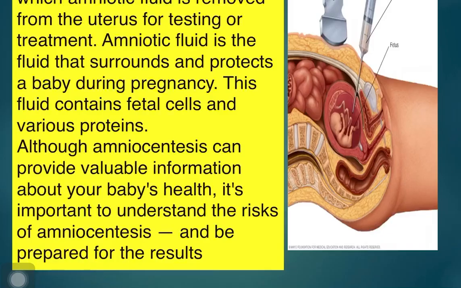Next is amniocentesis, a procedure in which amniotic fluid is removed from the uterus for testing or treatment. This amniotic fluid is the fluid that surrounds and protects a baby during pregnancy. This is the main thing you have to remember. And this fluid contains fetal cells and various proteins. So you can see from the figure also, an injection is injected inside the womb till the amniotic fluid is sucked from that, and through that fluid it is checked.